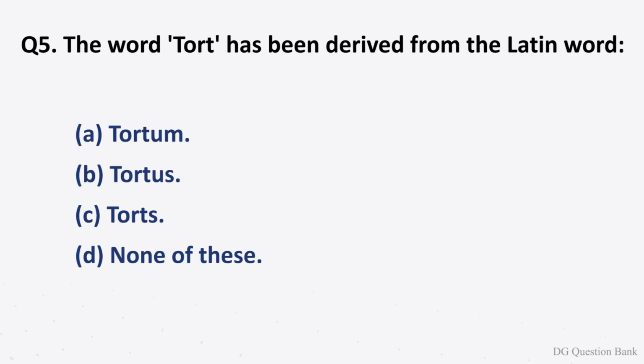Question number 5. The word tort has been derived from the Latin word. The options are option A, tortum. Option B, tortus. Option C, torts. Option D, none of these. The right answer is option A, tortum.